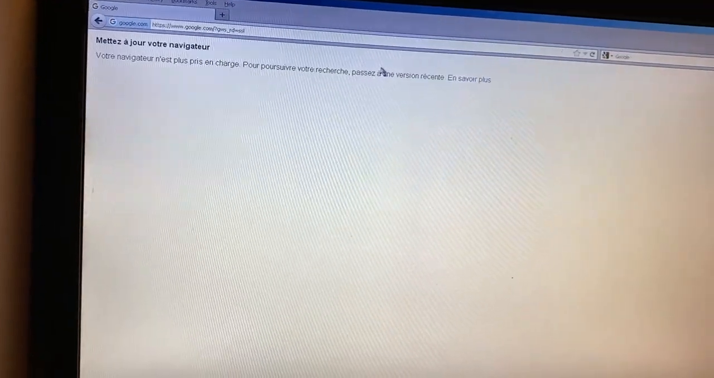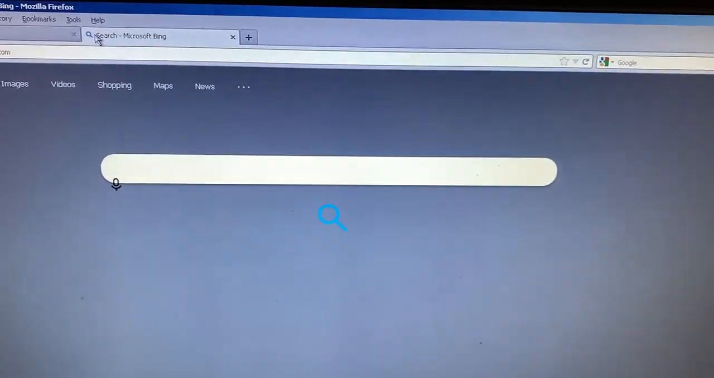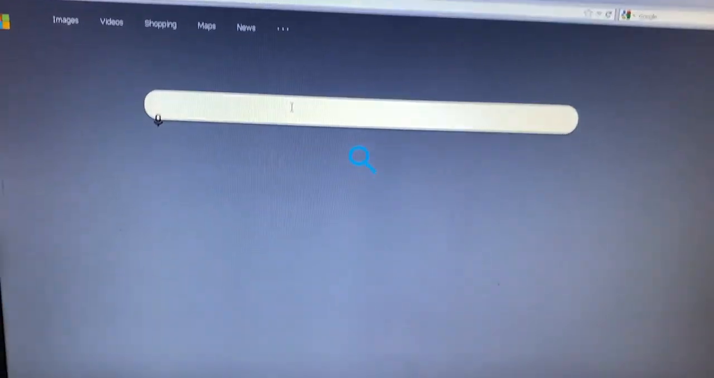Alright, let's see if Google works on this web browser. .com, and it tells you the exact same thing. Bing, please work. It works! I was expecting it to not work, but it works. Well, sort of. Let's see if we can search something.